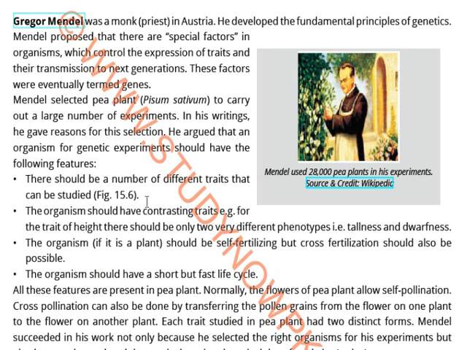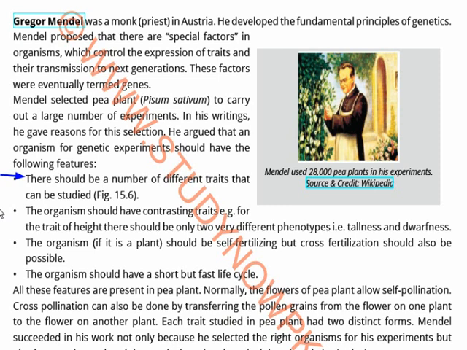There should be a number of different traits that can be studied. For example, you are studying a specific species of a mouse and it has just white color and black color. So what would be the result of your experiments? It would be related to only one trait, and that is color. It can have different sizes, different eye color, different fur texture, and many different things.